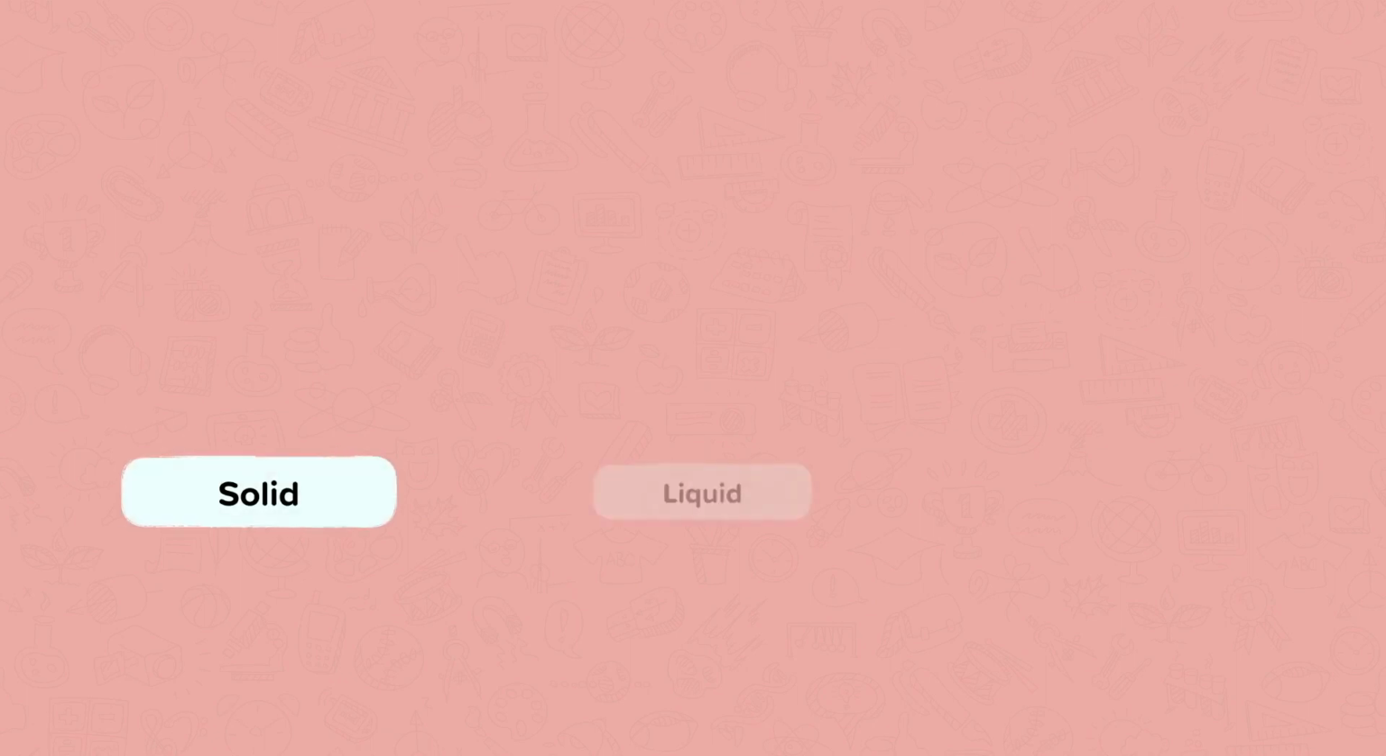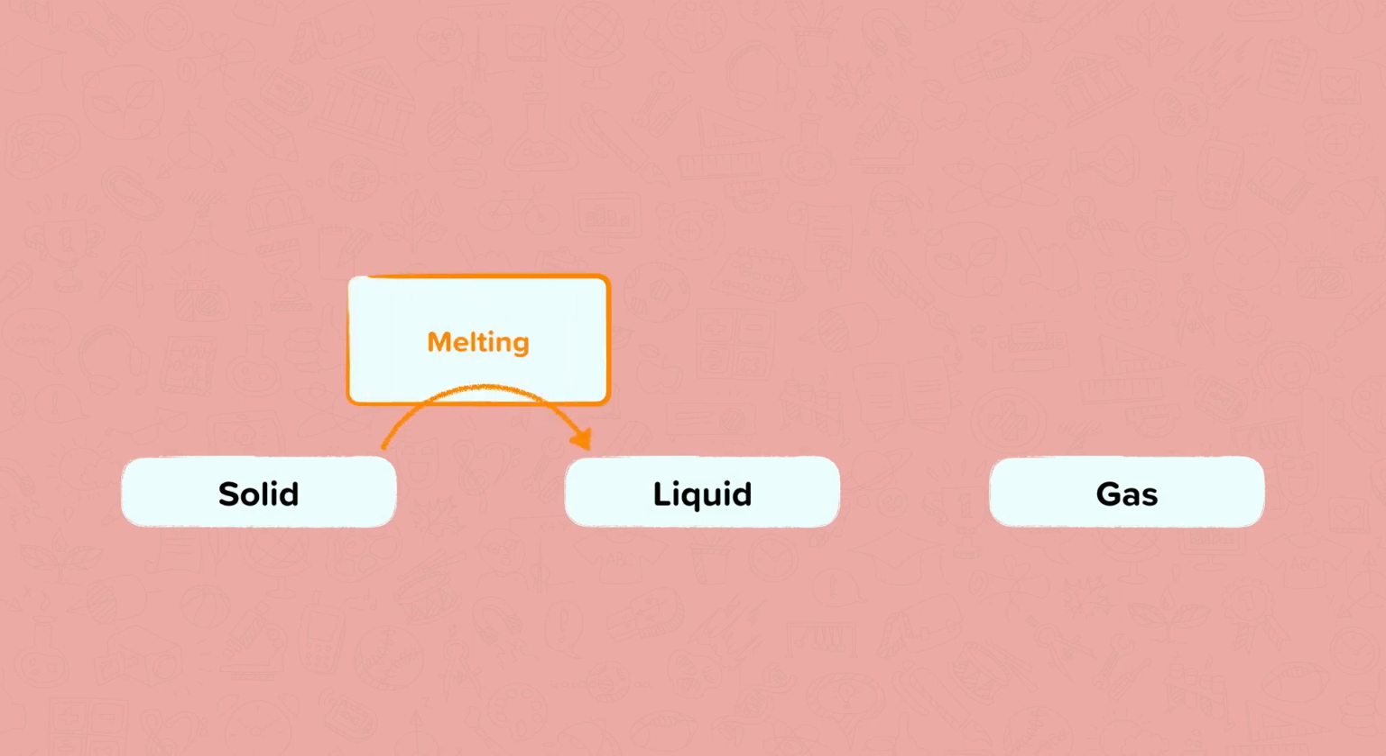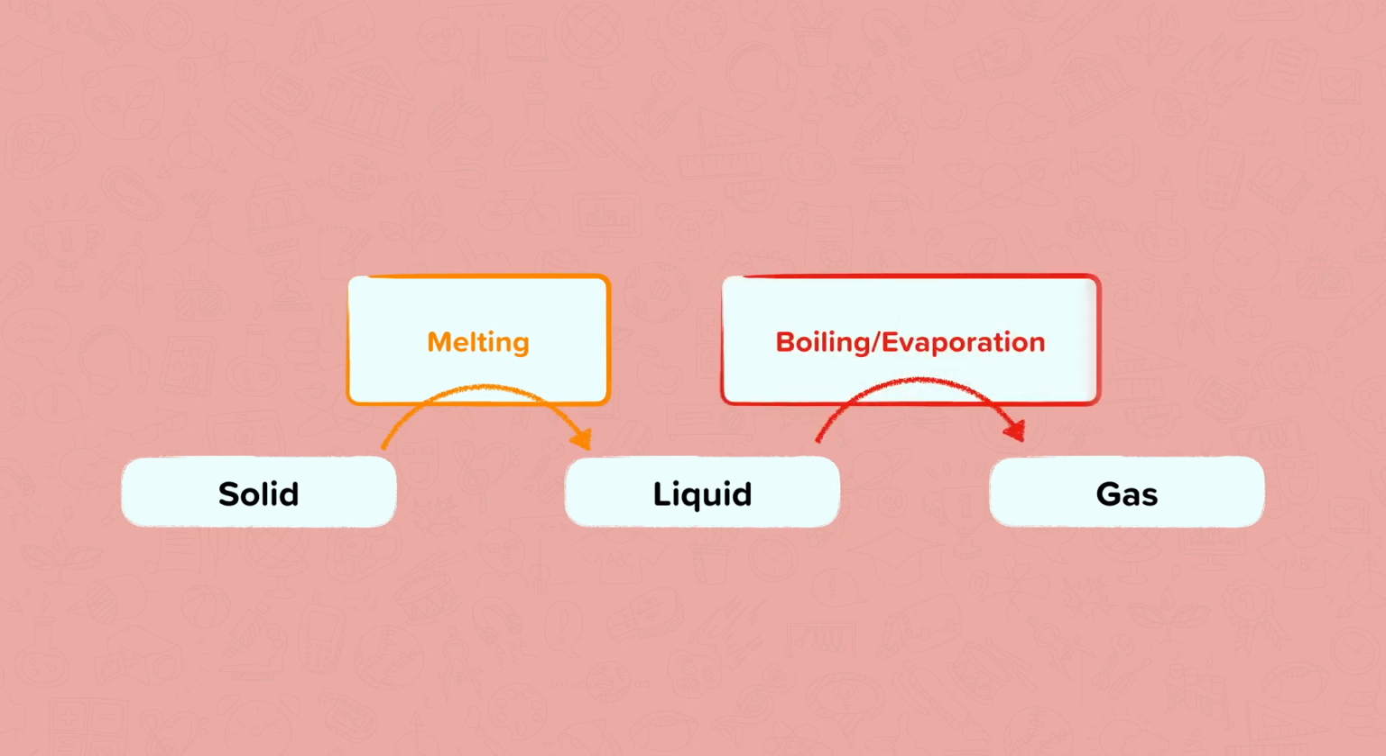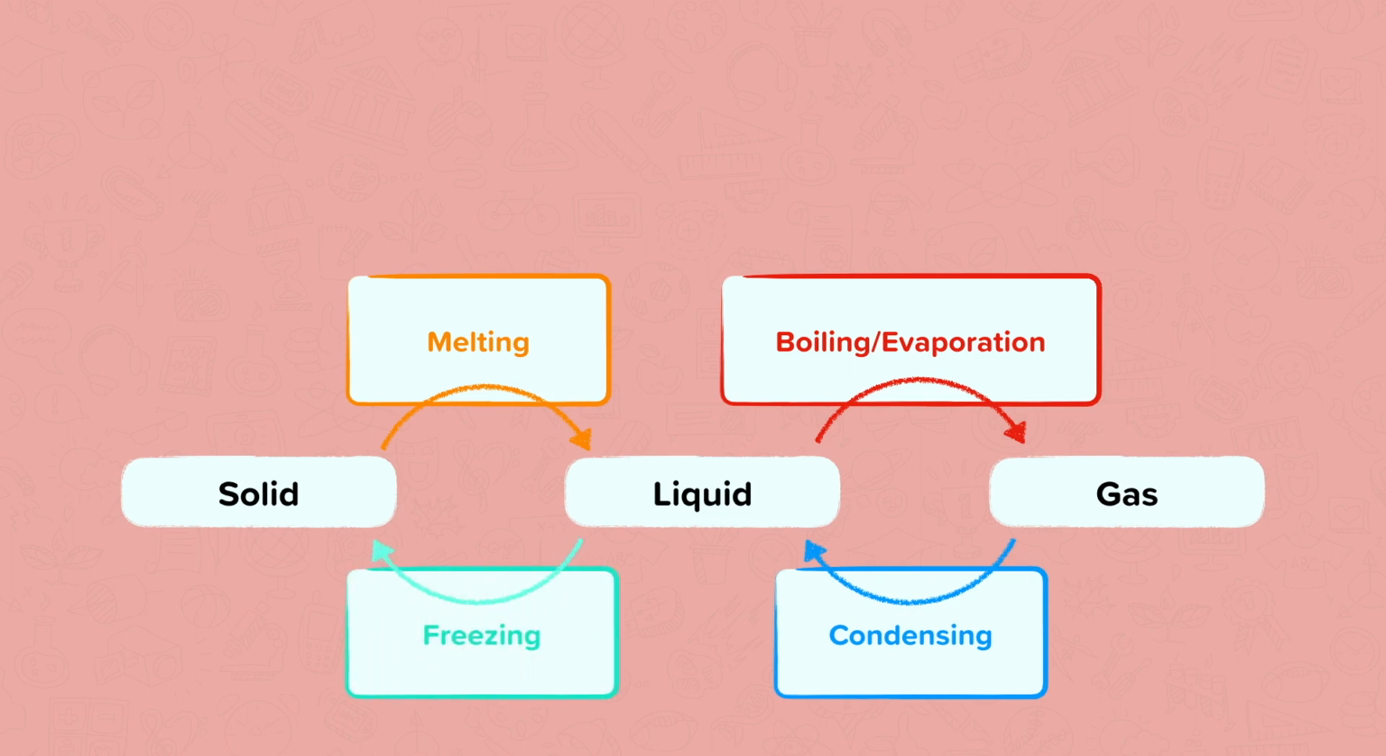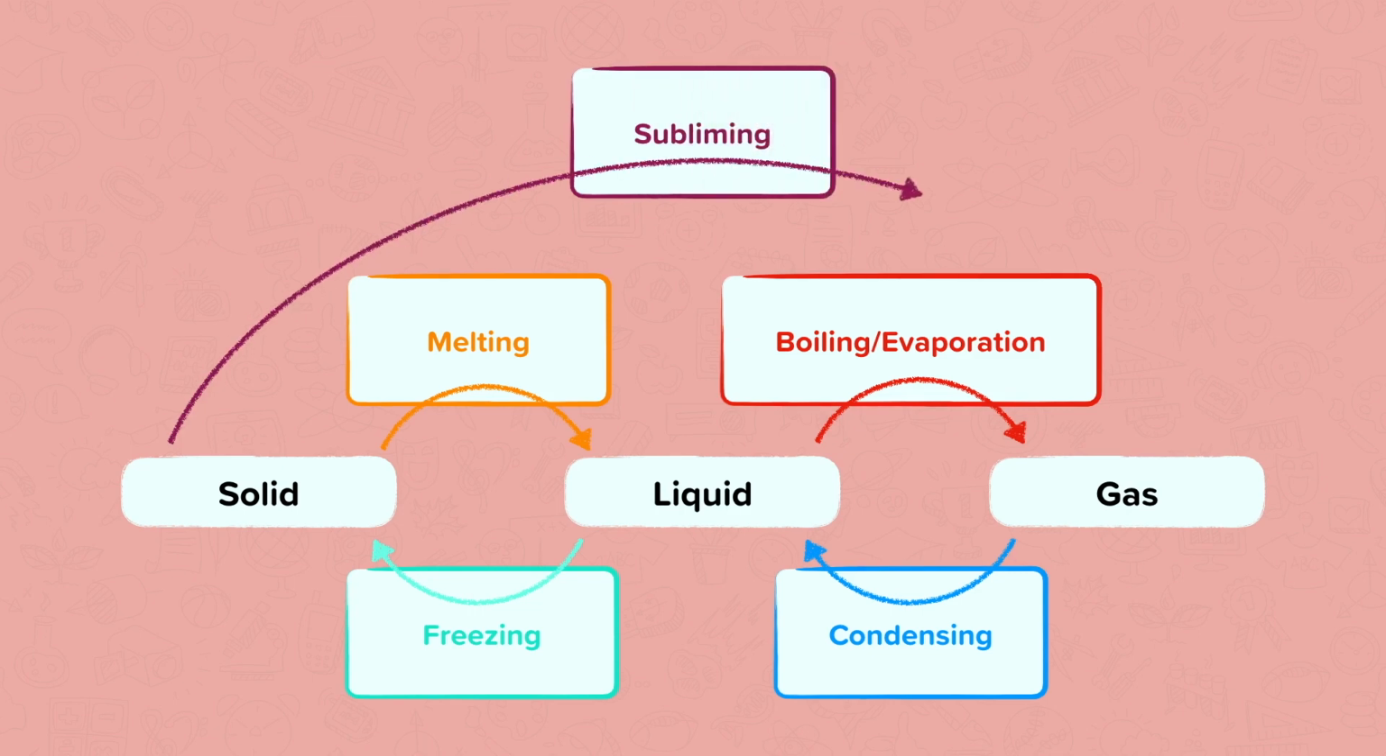Here's a quick summary of all the state-changing processes. To go from solid to liquid, things melt. Liquid to gas, they boil at the boiling point or evaporate, generally at any temperature. To go from gas to liquid, you're condensing. And if you go from liquid to solid, you're freezing. And if you bypass the liquid state altogether and go straight from a solid to a gas, that's sublimation.